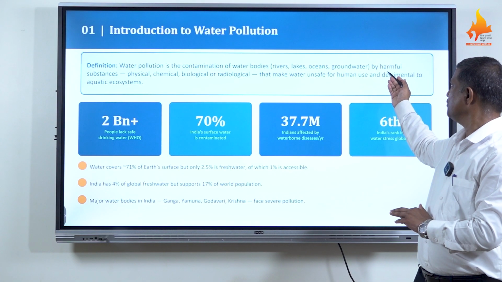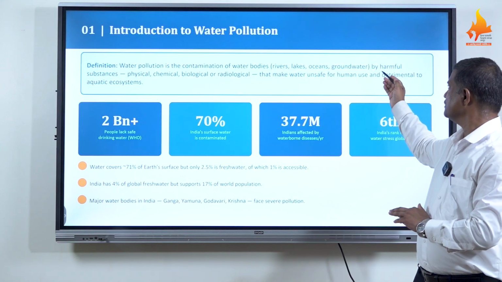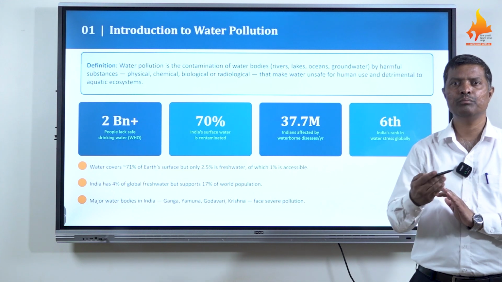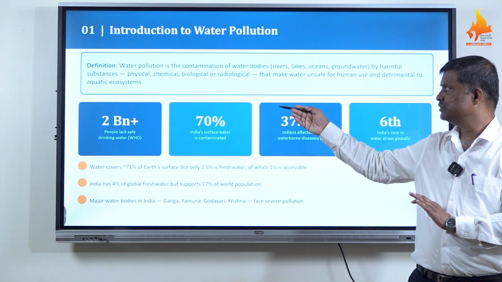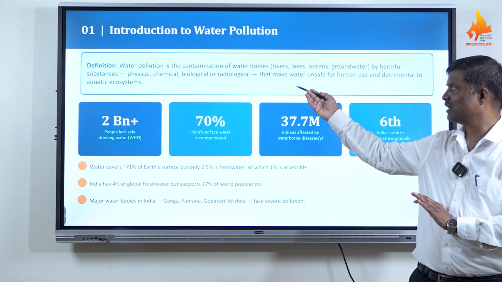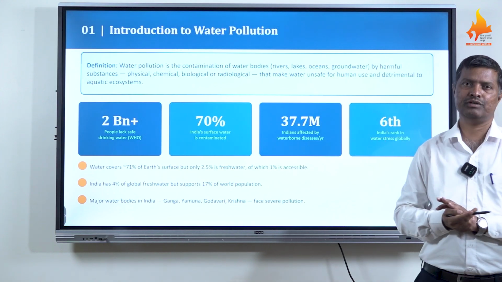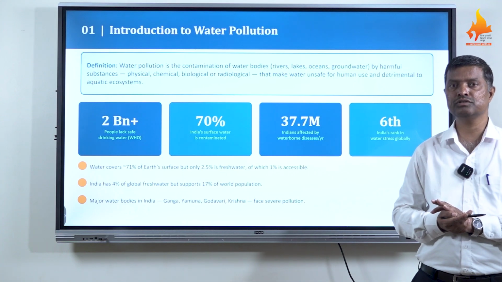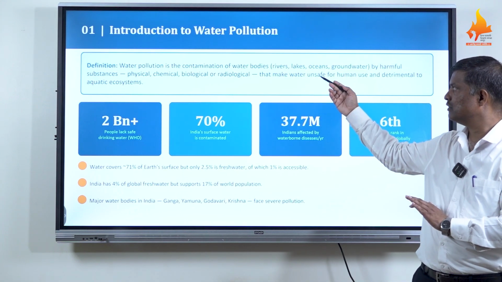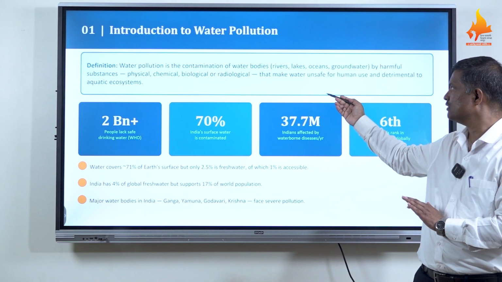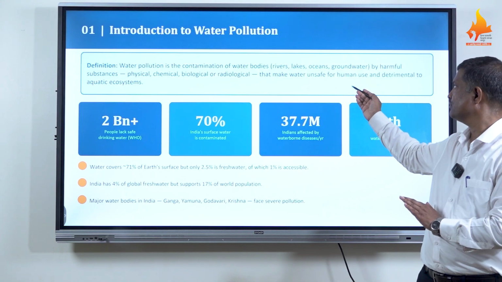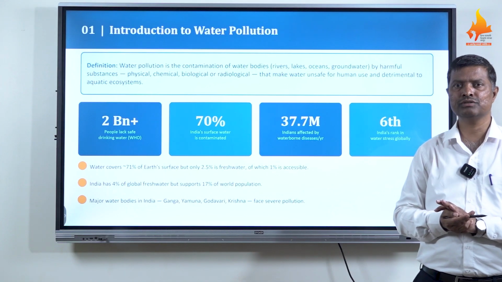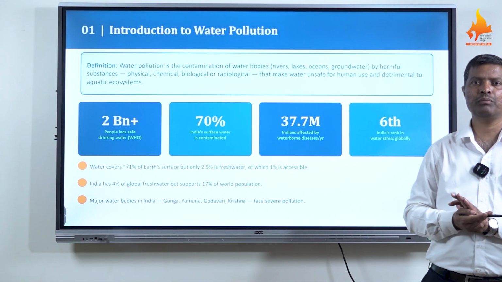Now think about it: harmful substances get mixed with such water. They may be physical contaminants, chemical contaminants or biological contaminants, and radiations or radioactive substances may also be mixed in. When such hazardous substances mix with water, they make it unsafe for drinking or any other purpose, and detrimental to humans as well as other living organisms, including plants.